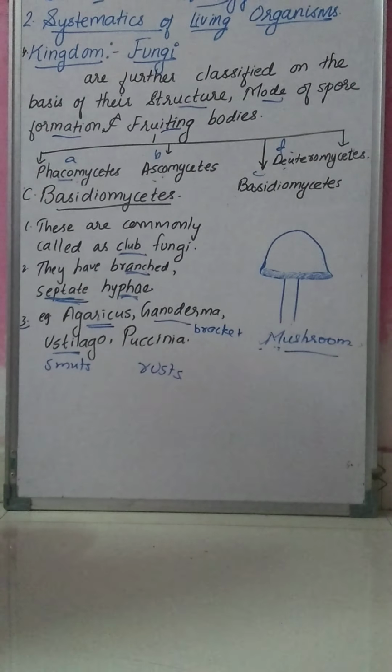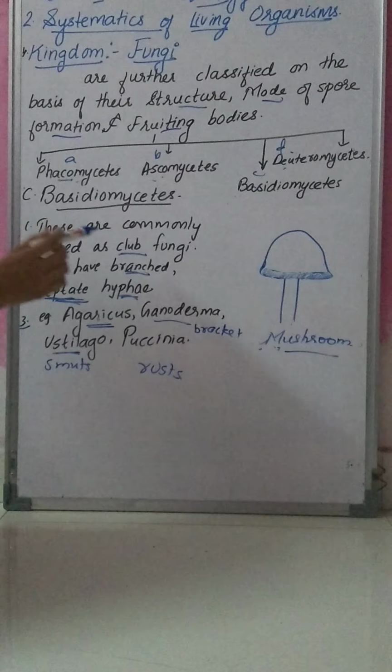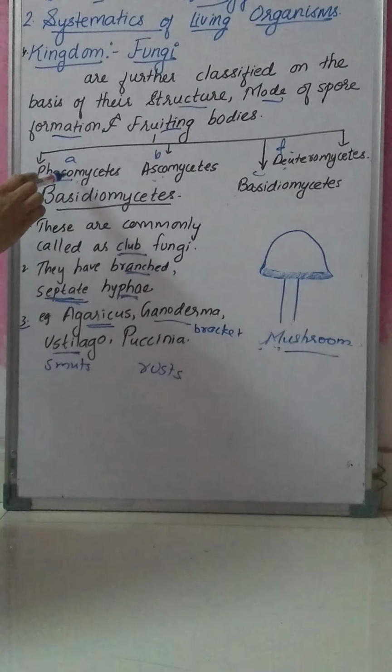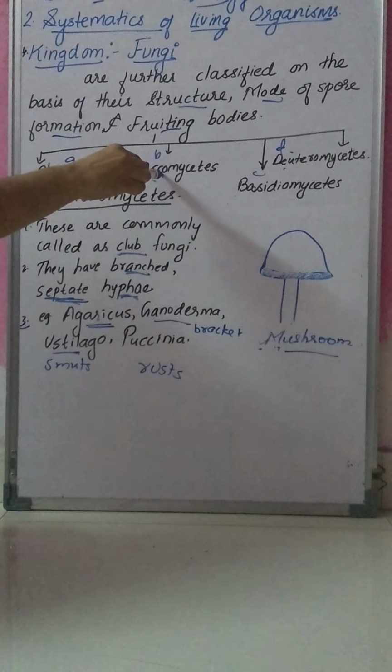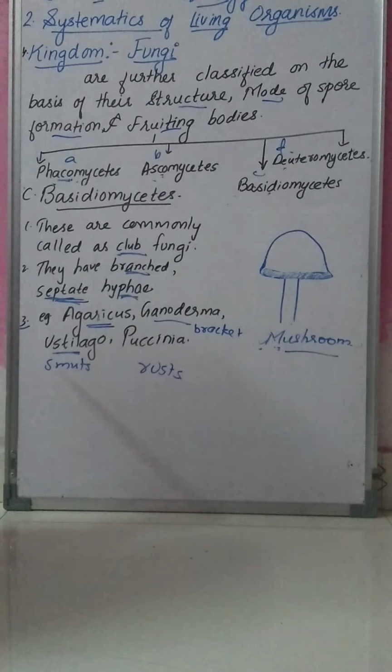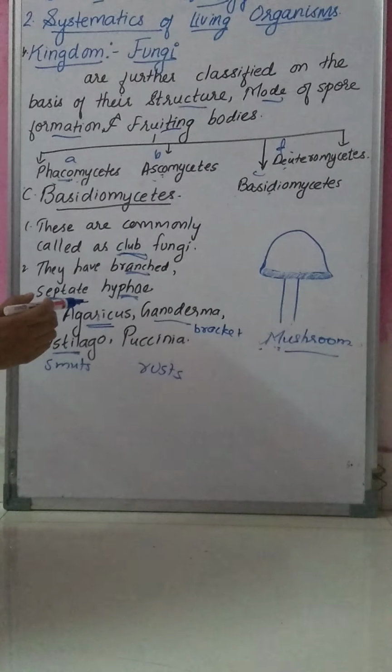What are Basidiomycetes? They are commonly called club fungi. Phycomycetes are commonly called algal fungi, Ascomycetes sac fungi, and Basidiomycetes club fungi. They have branched septate hyphae. Examples are Agaricus, Ganoderma, Ustilago, and Puccinia.